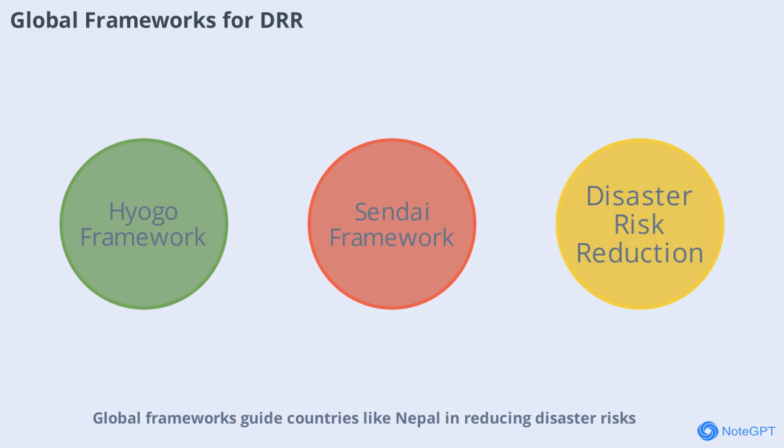Global frameworks guide countries like Nepal in reducing disaster risks. The Hyogo Framework for Action 2005-2015 was the first global plan to make disaster risk reduction a priority, focusing on early warning, education, and preparedness.